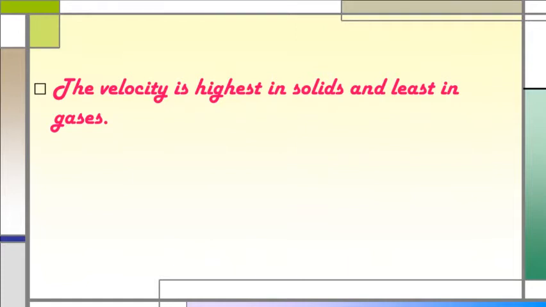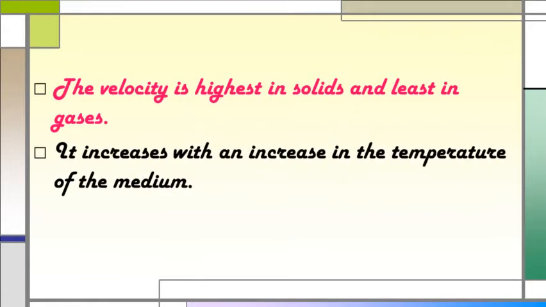The velocity is highest in solids and least in gases. That means the velocity or speed of a sound wave in the solid medium is highest, and the speed of a sound wave in the gaseous medium is very less. In any medium at fixed physical conditions, the velocity of sound of different frequencies is very nearly the same, and it increases with an increase in the temperature of the medium. For example, if the temperature of a solid is higher, the speed of the sound wave will increase.